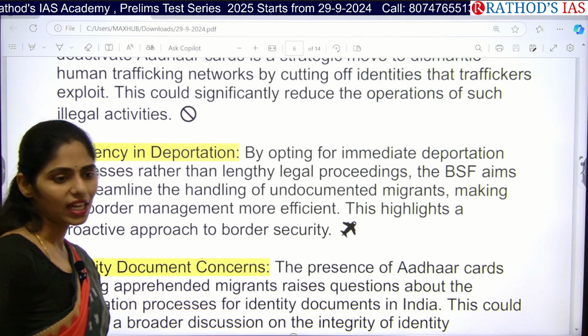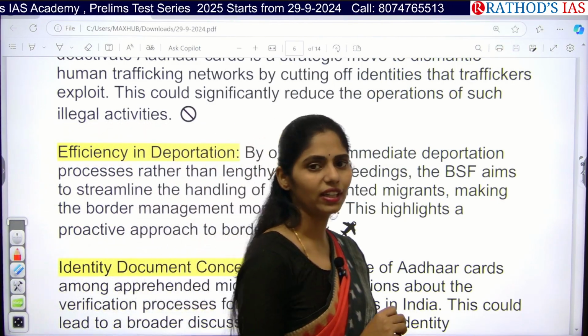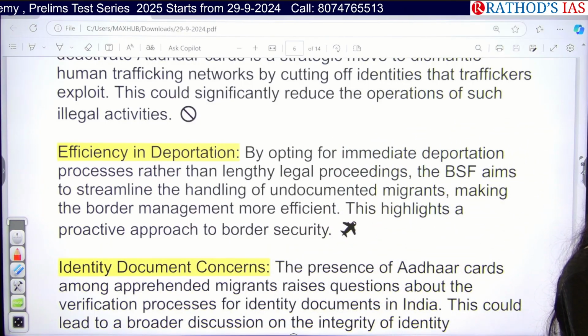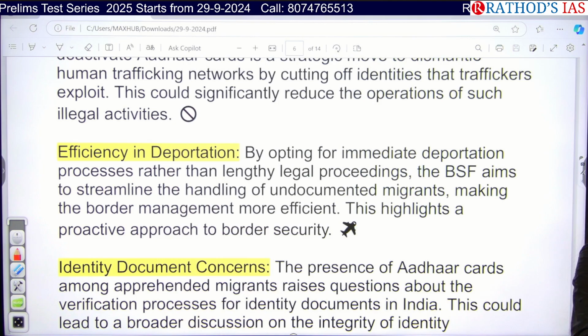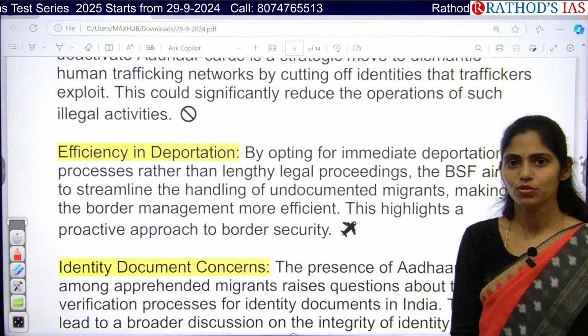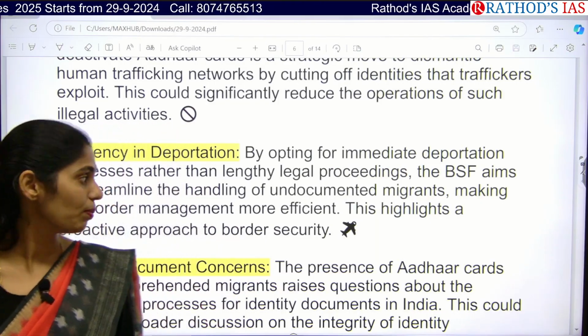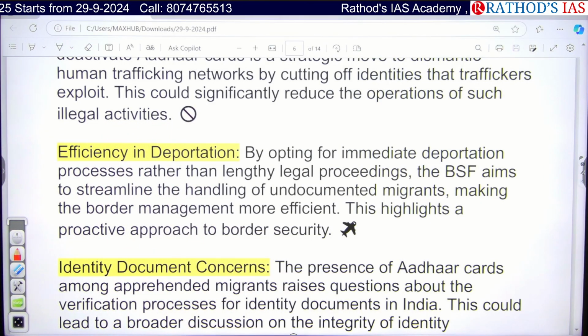Once their Aadhaars are deactivated, we can identify that these people came from Bangladesh without any documents. So we can deport them, that means send them back to Bangladesh, so that we can efficiently manage our border. We can also take a proactive approach for enhancing our border security.